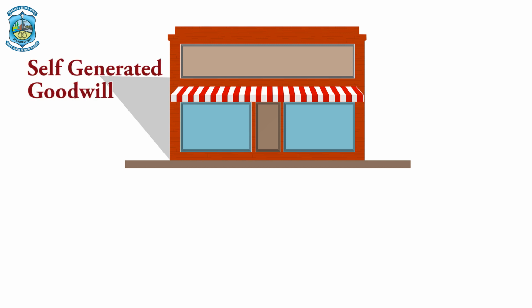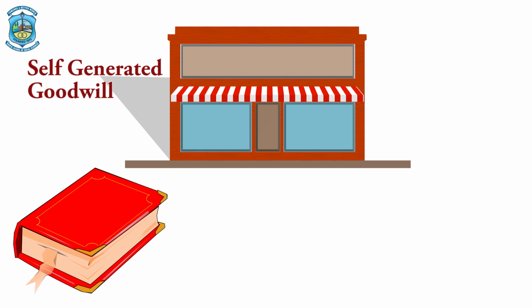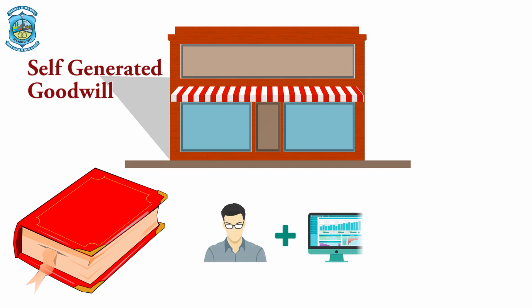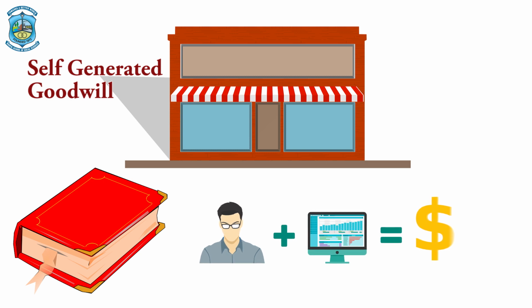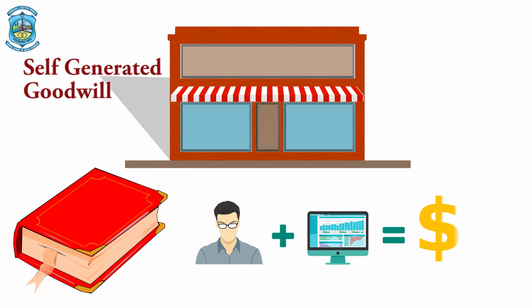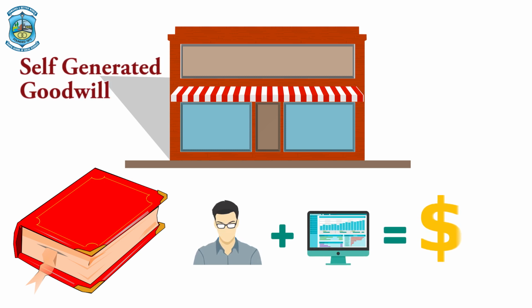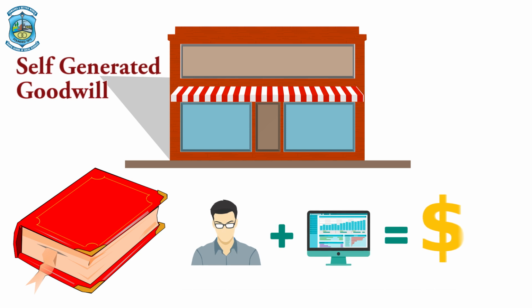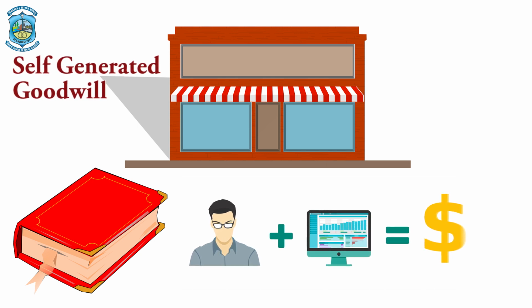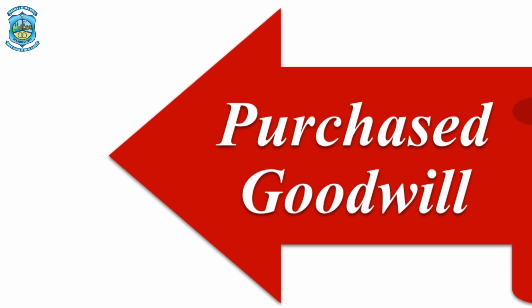You cannot record that self-generated goodwill in the books of accounts, because as per the basics of accounts, it is said that any anticipated profits or the profits which cannot be converted into monetary value or for something for which you haven't paid the amount cannot be recorded in the books of accounts. So, always remember one golden rule, that the self-generated goodwill is never recorded in the books of accounts. It is there, you enjoy that goodwill by earning the excess profits, but it shall never be recorded in the books of accounts.